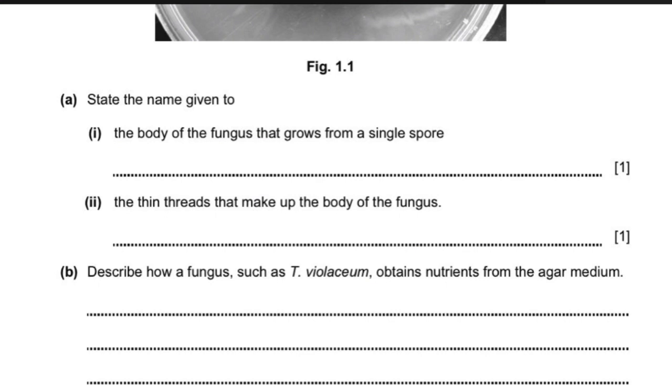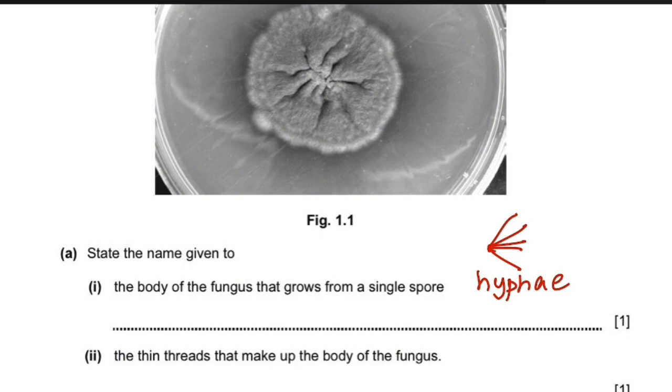All right. So, how this works is that you have these single strands called hyphae. Remember, this is something I typically get very confused with, so make sure you guys remember this. Hypha is singular, hyphae is plural. So, hypha is the single thread or the single strand that, when compiled together, are called hyphae.